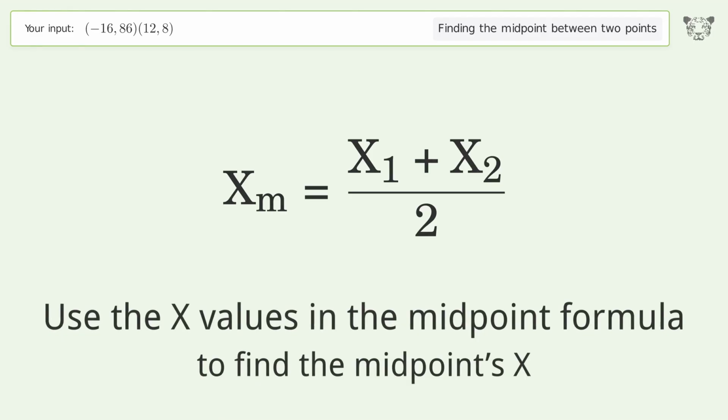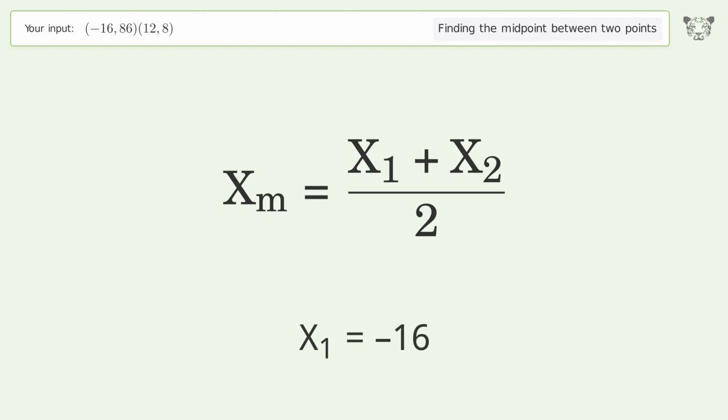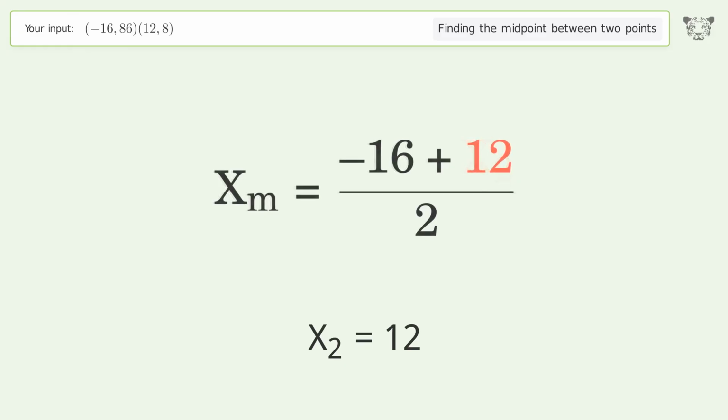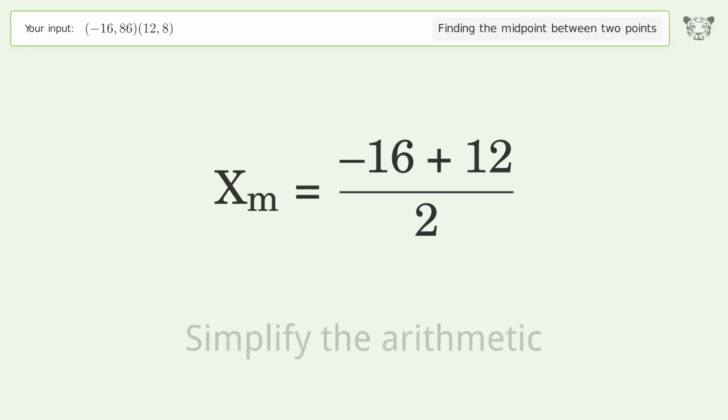Use the x values in the midpoint formula to find the midpoints x. x1 equals -16. x2 equals 12. Simplify the arithmetic.